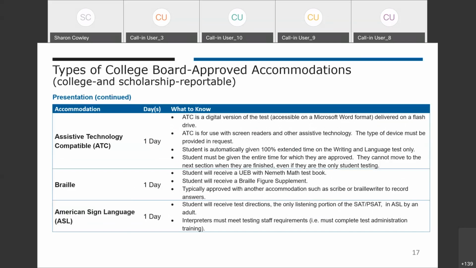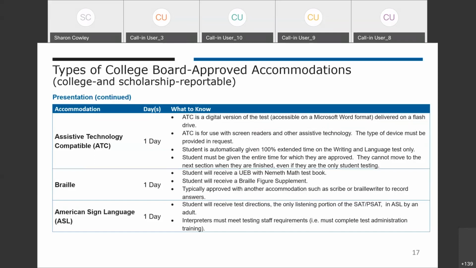When requesting ATC, the SSD coordinator will also be requested to document the type of technology they're using, such as JAWS or another screen reader device. For Braille, we'll be providing the UEB Braille format with a Braille figure supplement. Students using this accommodation are also typically approved for a scribe or a Braille writer for students to record their answers. You're able to submit a request for text directions to be delivered using American Sign Language.